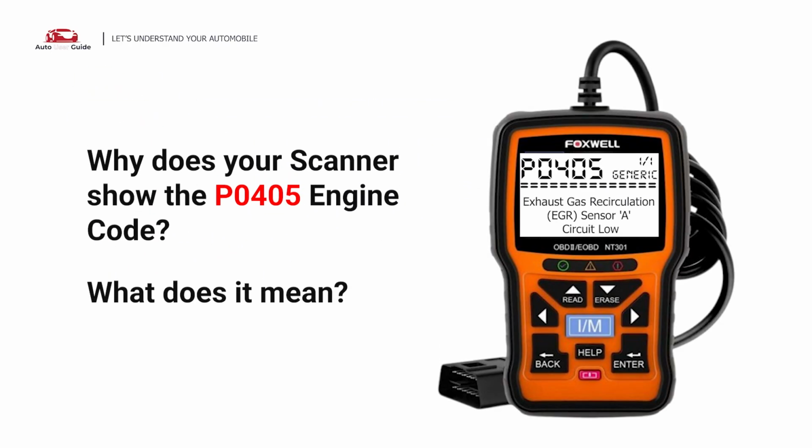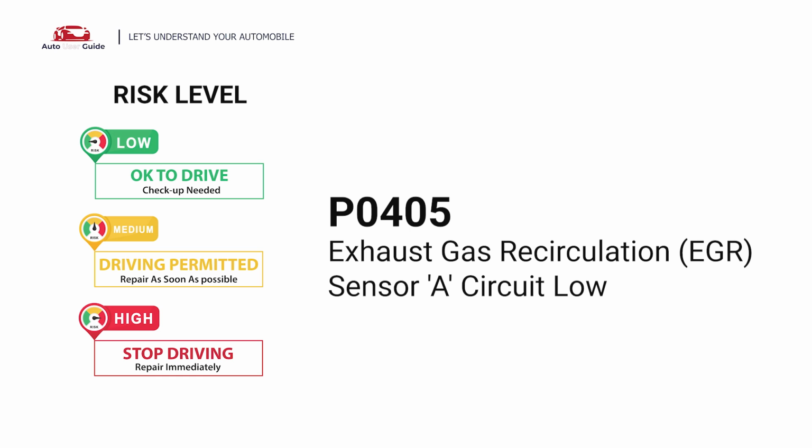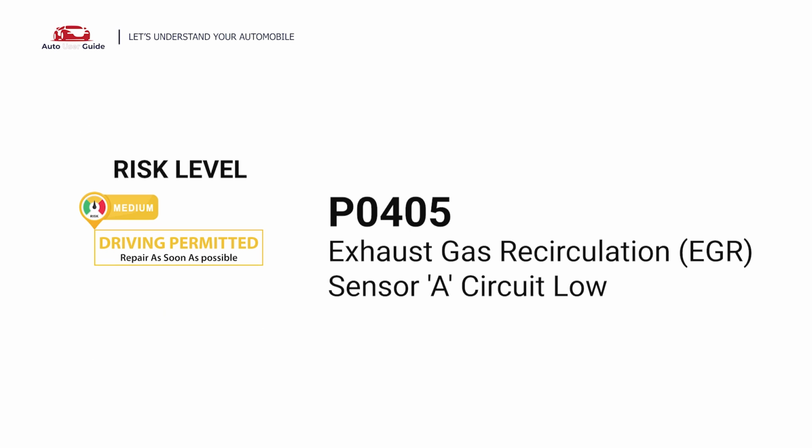Why does your scanner show the P0405 engine code? What does it mean? P0405 is a diagnostic trouble code for exhaust gas recirculation (EGR) sensor A circuit low.